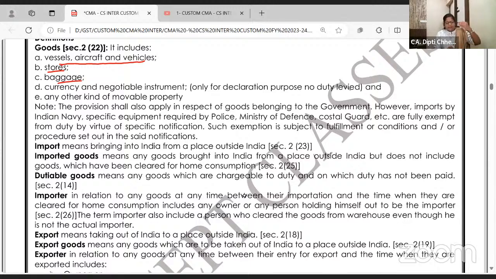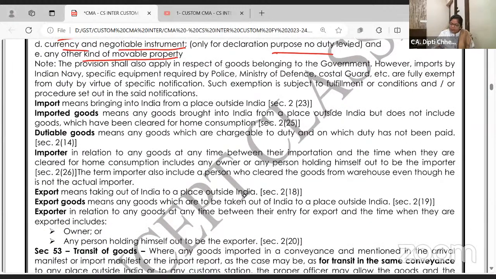On baggage, customs duty is not levied, but you have to declare under the baggage rules how much baggage you are having. Currency and negotiable instruments are only for the declaration. Like when you come to India, you have to declare how much foreign currency you are carrying. Any other kind of movable property. So this is the definition of goods, not much important, but customs duty is levied on goods.